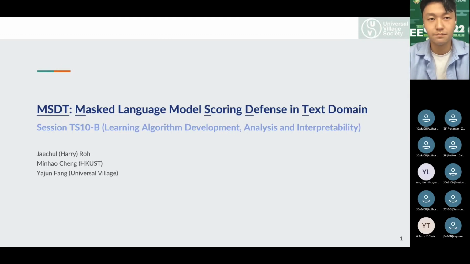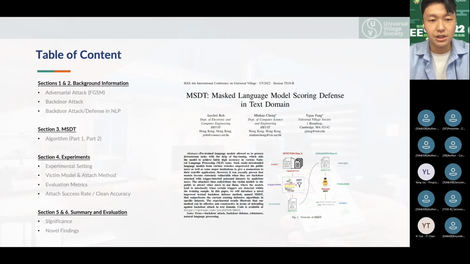Now, let's get started. The presentation is separated into four main parts: the background information that explains the concept of adversarial attack, an introduction to backdoor attacks and defense in natural language processing, followed by a section where we introduce our novel proposed algorithm, MSDT, which aids to defend against NLP backdoor attacks. We then demonstrate some empirical results in section 4, depending on different conditions. And we finally conclude our presentation by explaining the significance of our research and a summary of our novel findings.